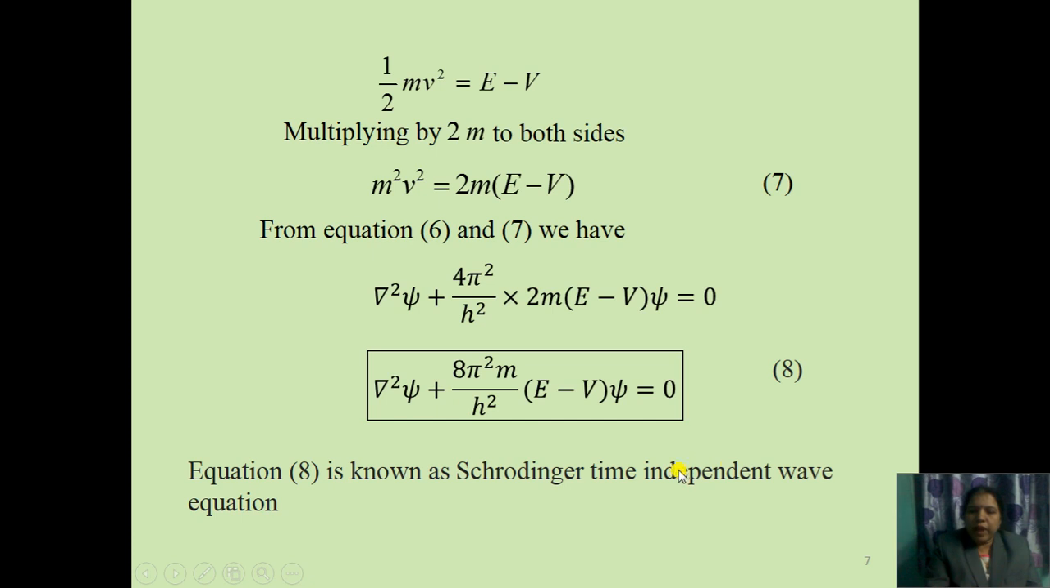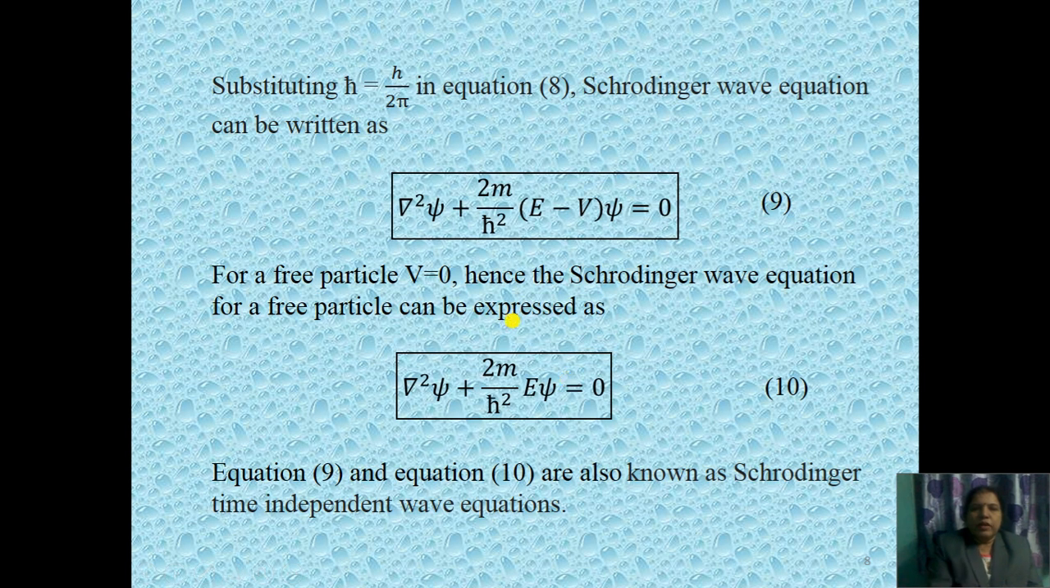This is called time independent because there is no term of time. This equation we can write in other form also. Here we have to substitute h bar, that we use in Heisenberg uncertainty principle. H bar equal to h upon 2 pi. This we have to substitute in equation 8. Then we get del square psi plus 2m upon h bar square into E minus V into psi equal to 0.